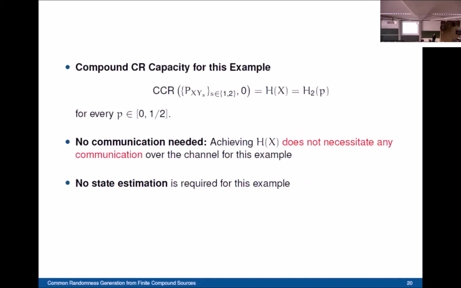For this example, the compound common randomness capacity is the maximum possible, equal to the entropy of X for every P in the closed interval 0 to 1/2. It is important to note that achieving this capacity does not necessitate any communication between the terminals. Also, we don't require any state estimation with this mapping for this example.